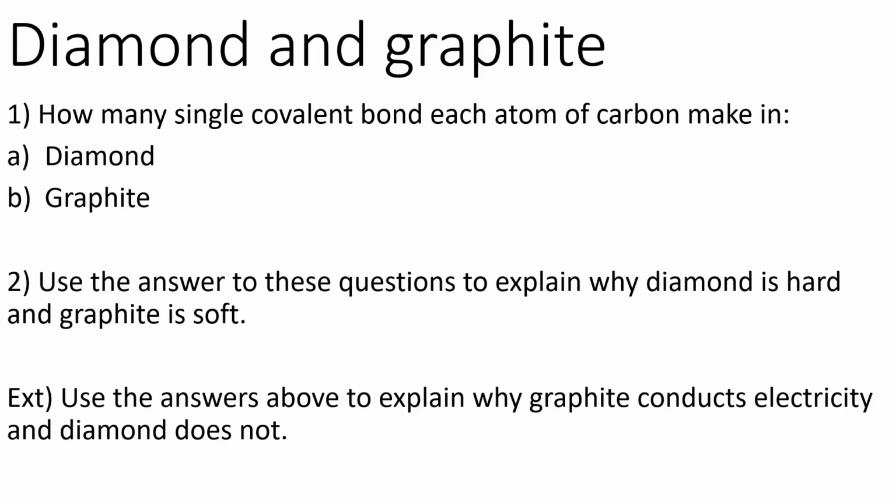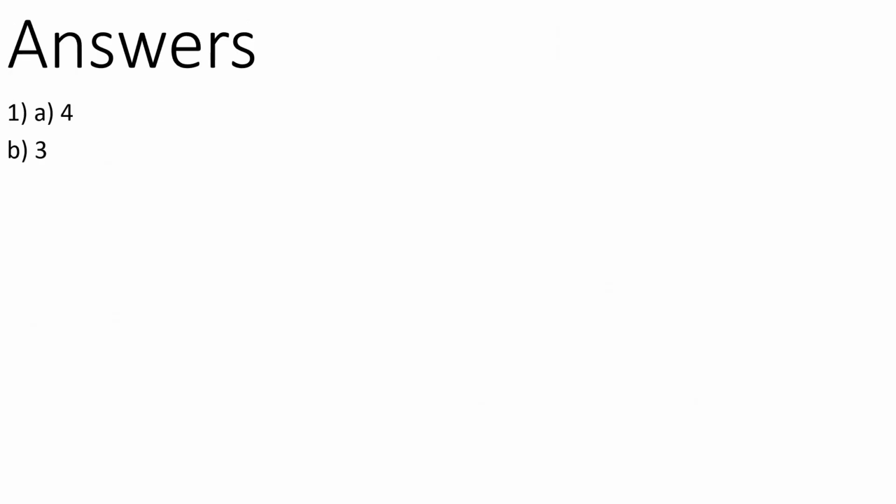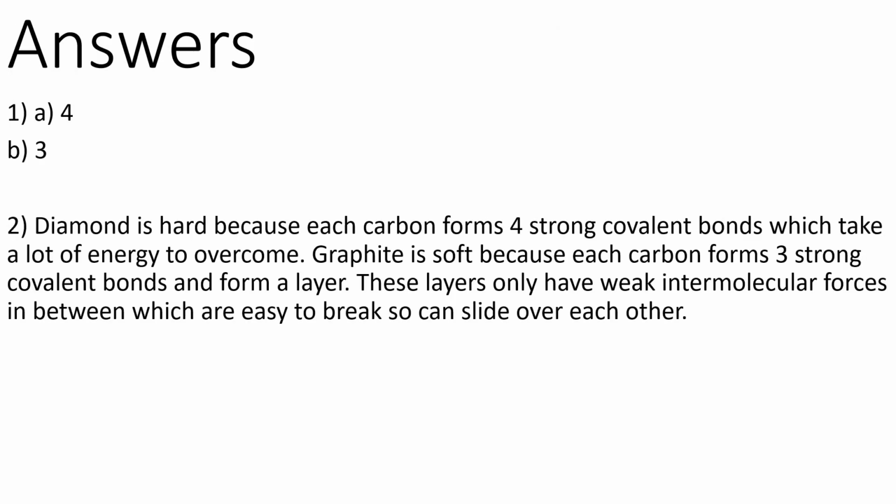Okay, so answers. How many single bonds in diamond? 4. How many in graphite? 3. So use the answer to the question to explain why diamond is hard and graphite is soft. Diamond is hard because each carbon forms 4 strong covalent bonds which take a lot of energy to overcome. Graphite's soft because each carbon forms 3 covalent bonds, but importantly they form layers.